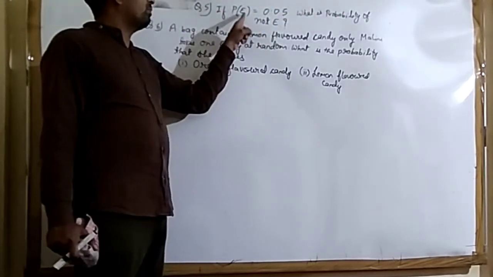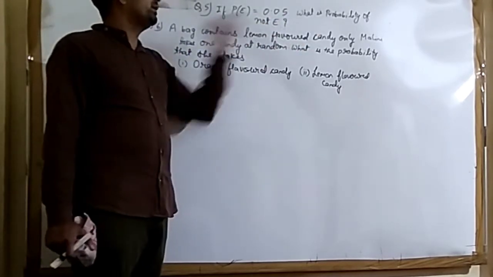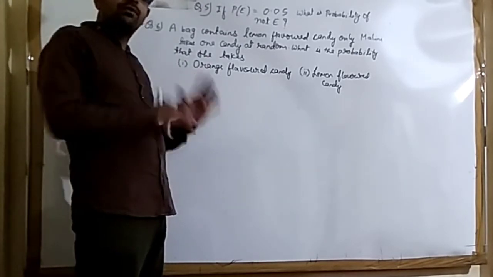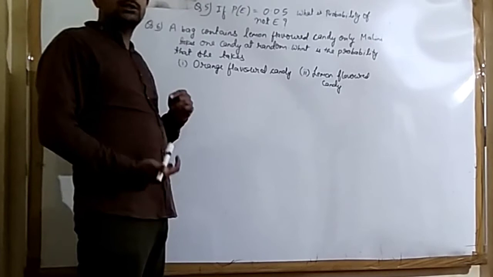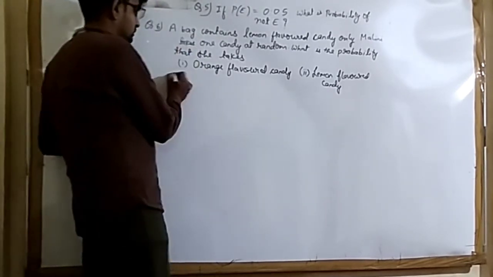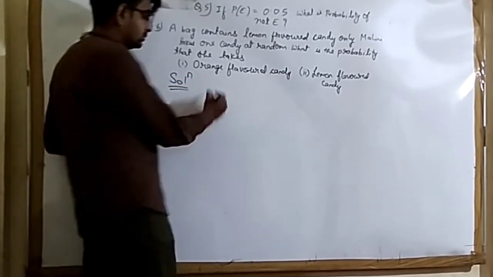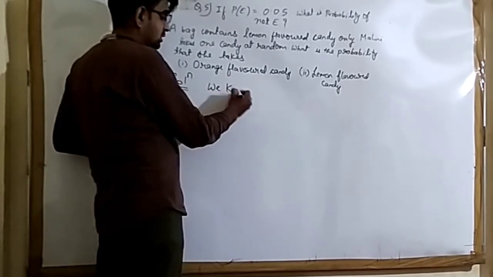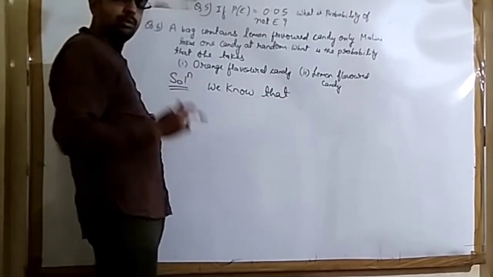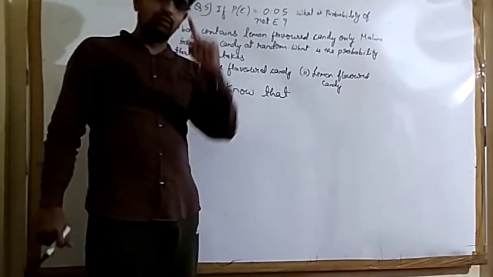We are given, if the probability of any event E is 0.05, then what is the probability of not E? So we are given the probability of happening of an event and we are being asked the probability of not happening of an event. We know from total probability theorem that the probability of happening plus the probability of not happening is equal to 1.